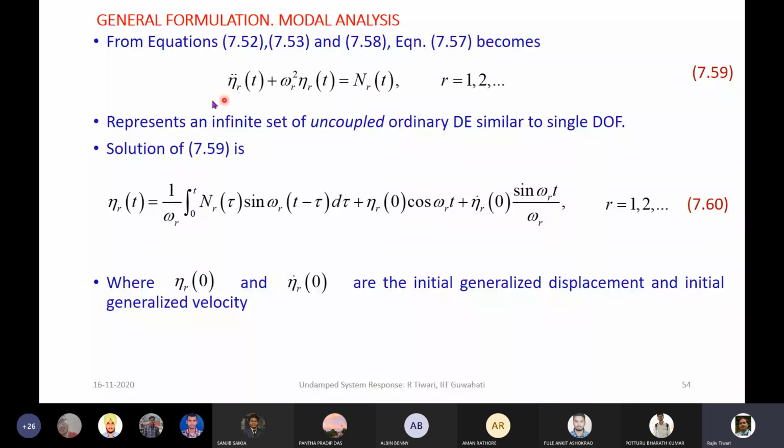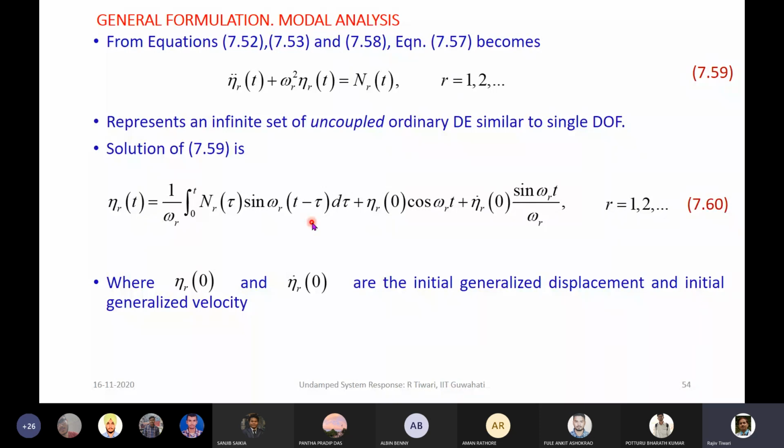Similarly, in the second equation, there will not be any eta 1. So basically, they are uncoupled. And the response of this can be obtained using the convolution integral. If we have both the initial condition and the force, then this whole thing can be considered. So depending upon the force, we are able to obtain the response either due to the initial condition or due to any force from this equation.